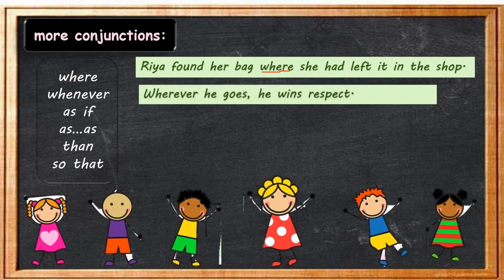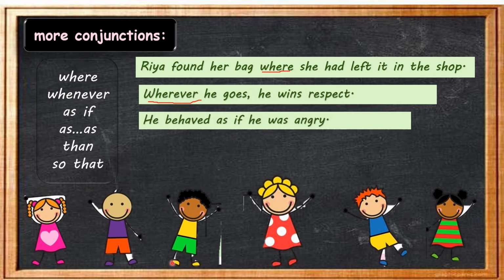Okay, now next example: wherever he goes, he wins respect. That means whichever place he goes, he wins people's respect or he wins people's hearts. So wherever is a conjunction that gives information about place. Next example: he behaved as if he was angry.